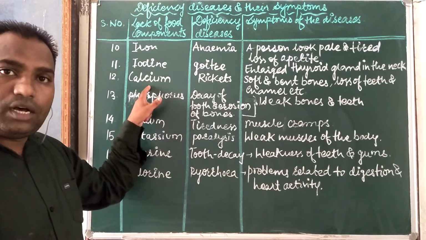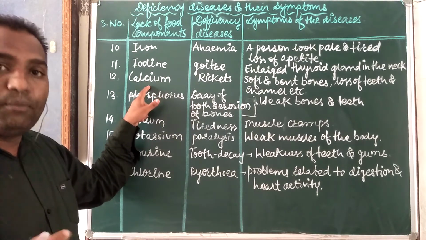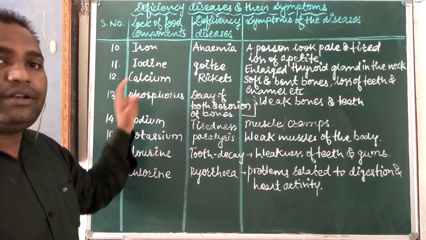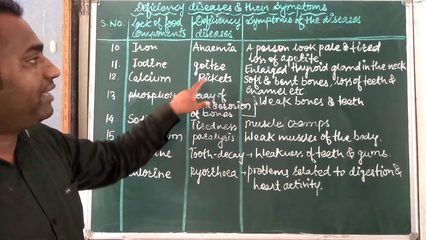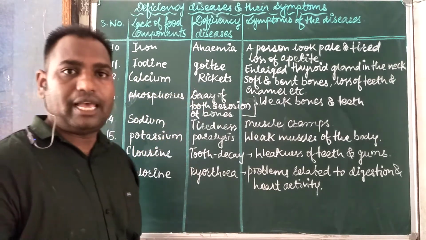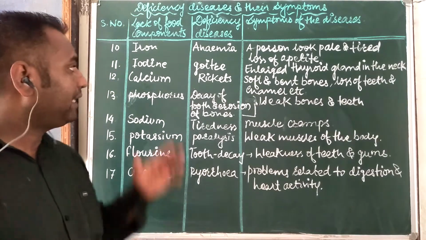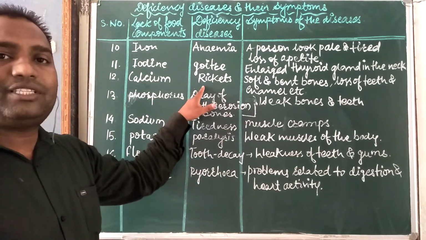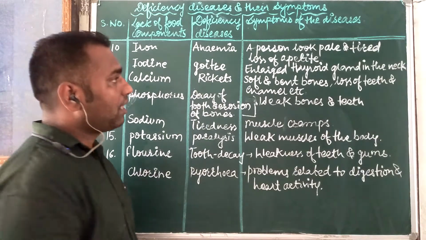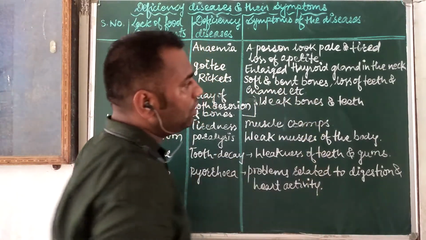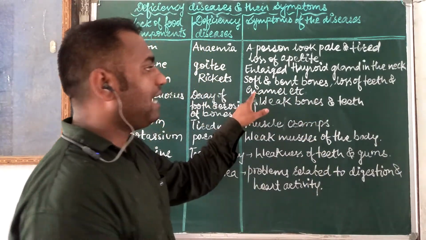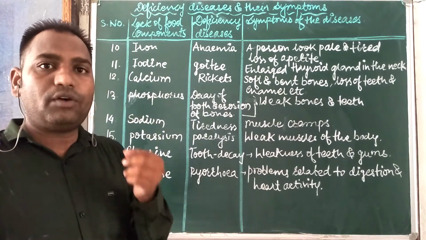Next is the deficiency of calcium. Bones are made up of calcium and phosphorus. So rickets. Vitamin D is also helpful for bone strengthening, and calcium also. The disease name is rickets: soft and bent bones, loss of teeth and enamel. Enamel is the hardest substance covering our teeth.